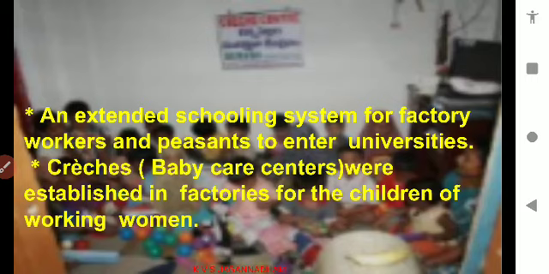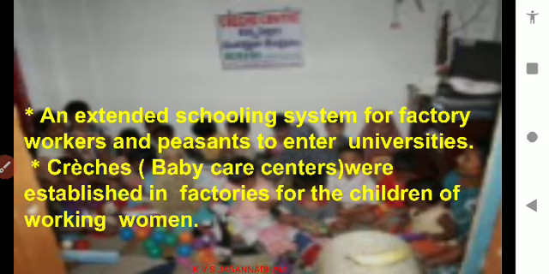The government took several welfare measures to overcome all these problems, and they also extended the schooling system for factory workers. If the factory workers are literate people, then they could contribute a lot of production in the country, because the learned or educated workers can contribute skilled labor. If many of them are skilled, the work could be easier and they can contribute a lot of production.